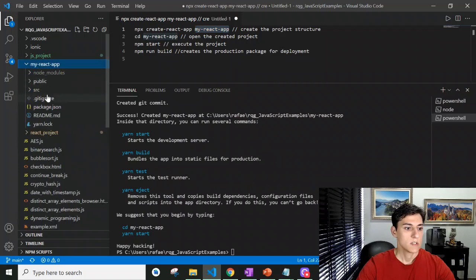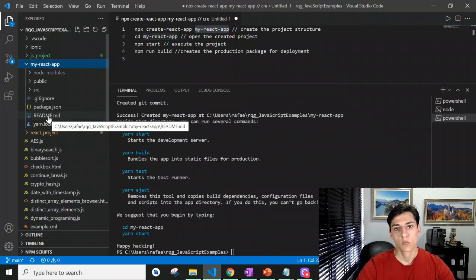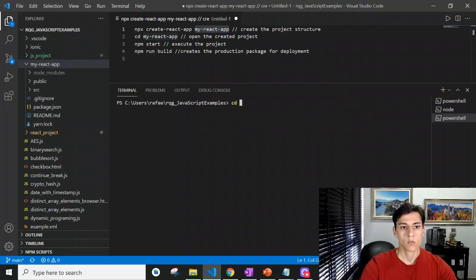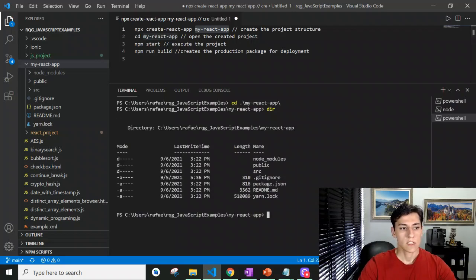Here is the standard structure a React project has. You can test that here. If I clear the console, we can also enter the directory we have just created. So my-react-app is here, and with the dir command we can also see the structure that was created.